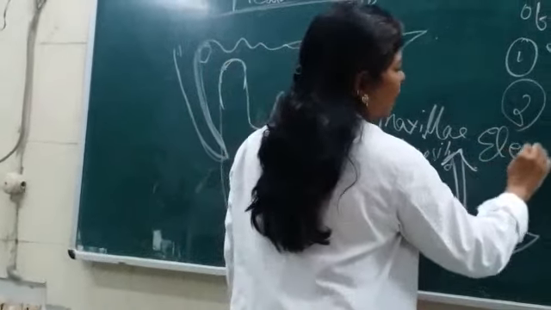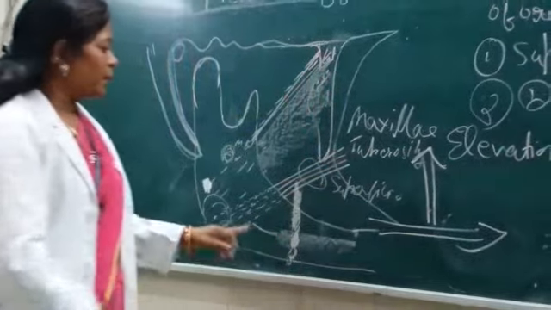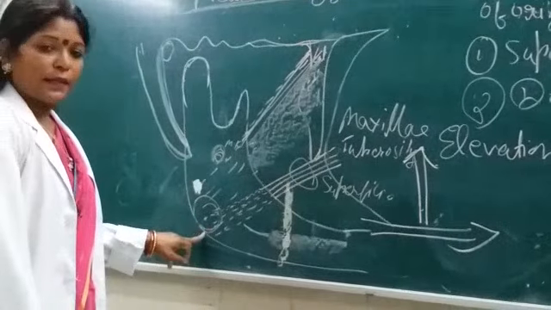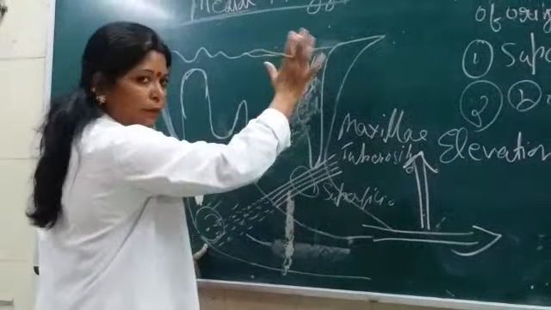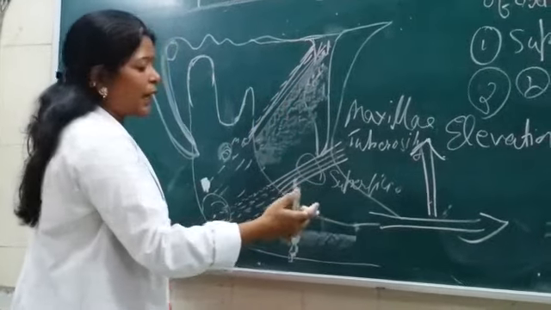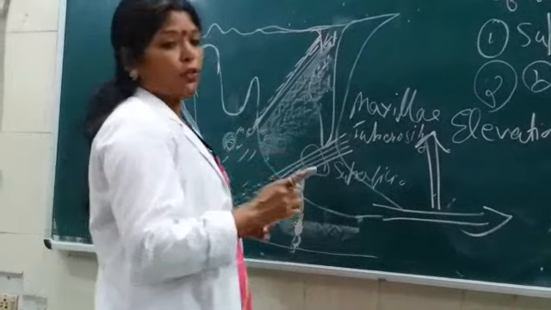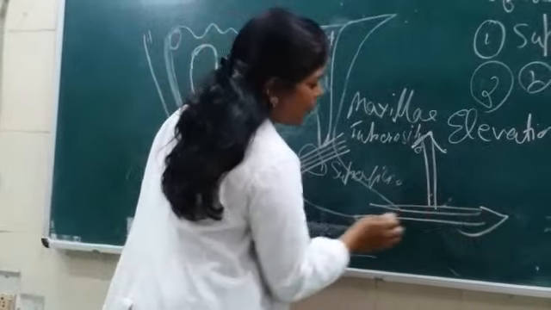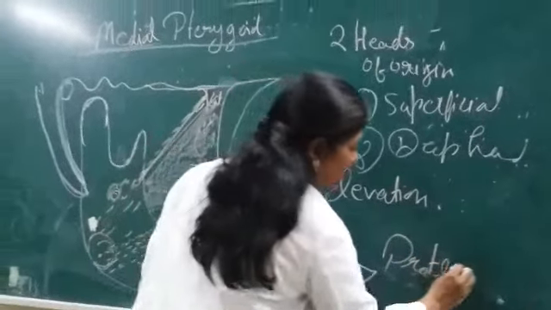First is elevation. It will elevate the mandible because the insertion is at a lower level. When it contracts, it will pull the mandible upward, or you can say it will help in closing the mouth. Another action, when both sides contract along with the lateral pterygoid muscle, is protrusion of the mandible.